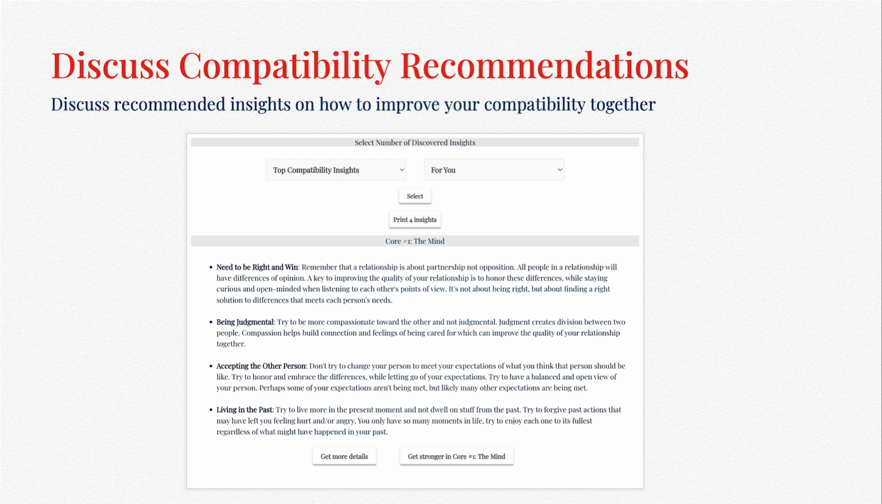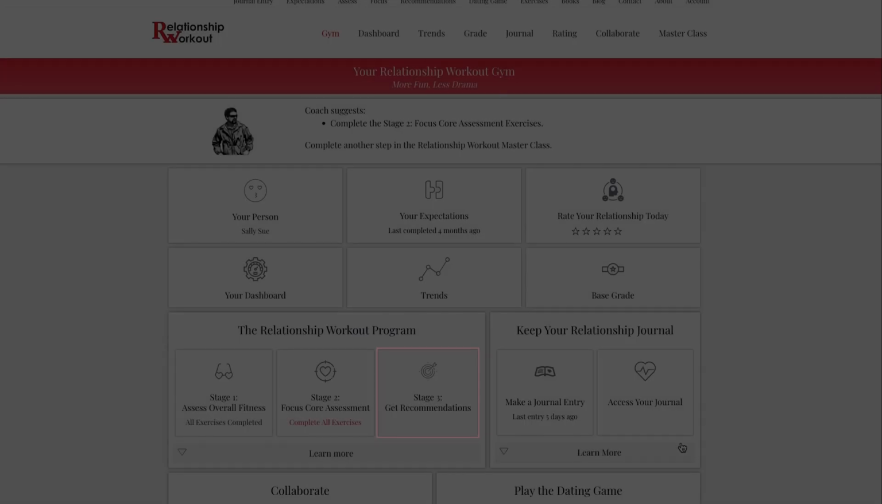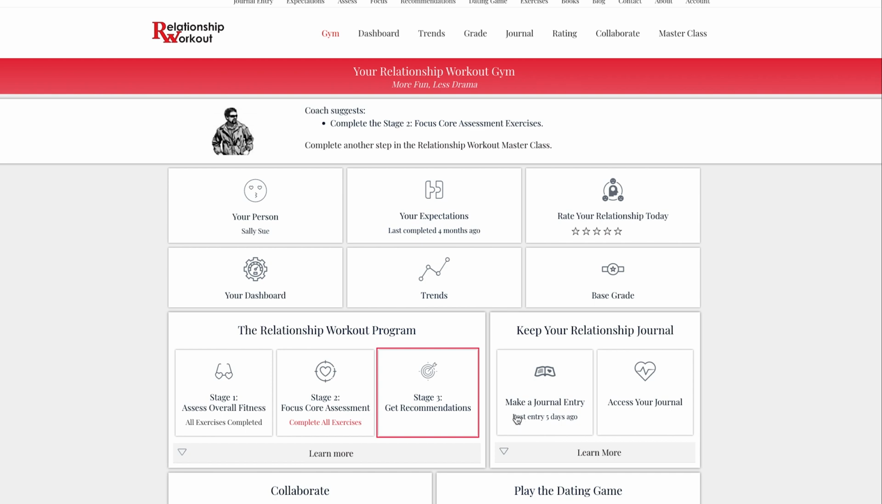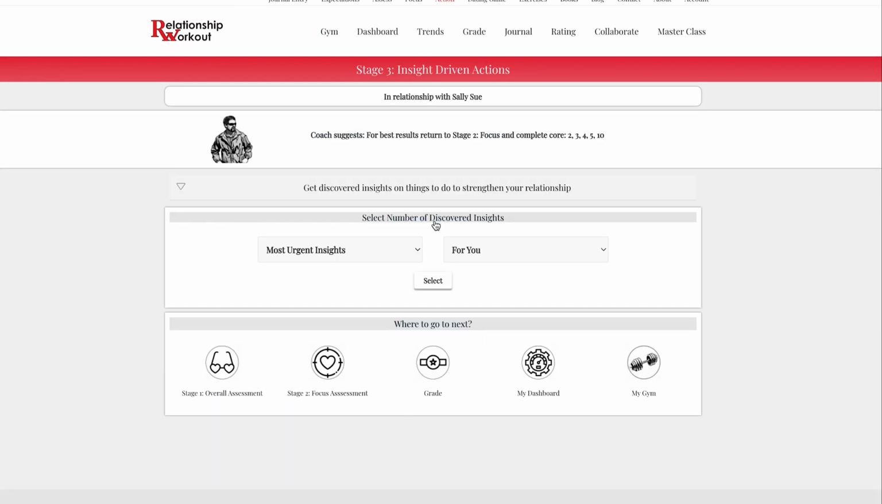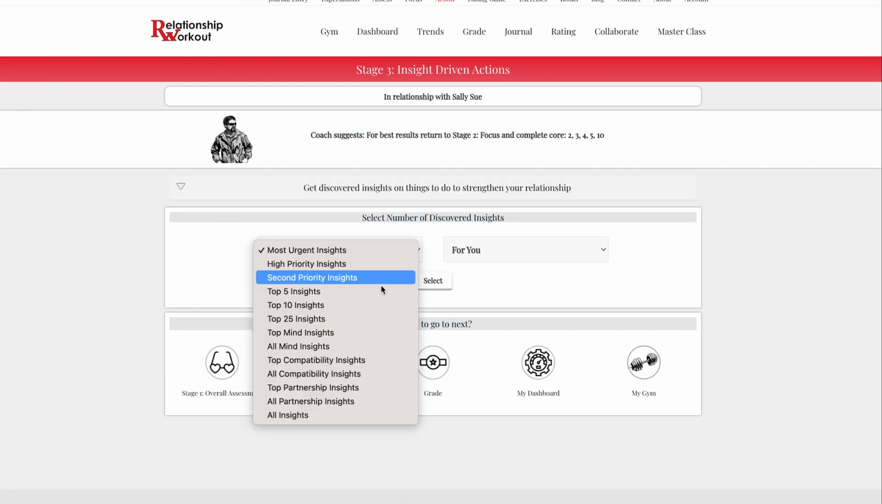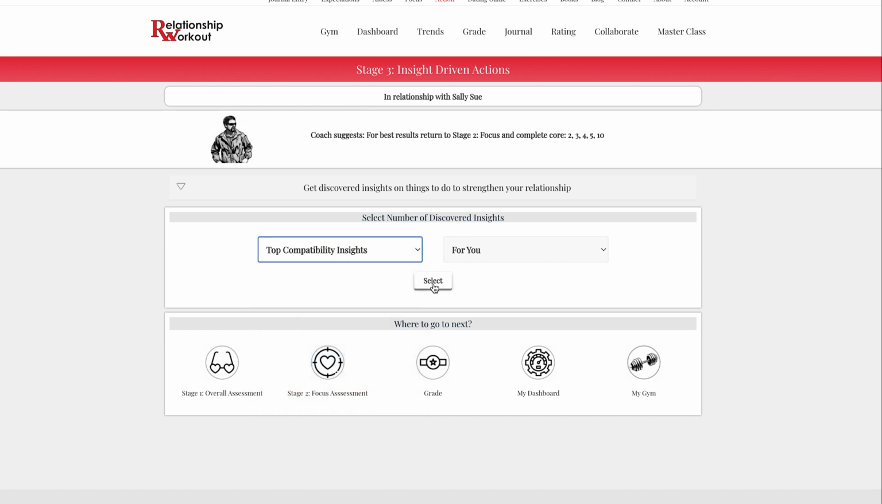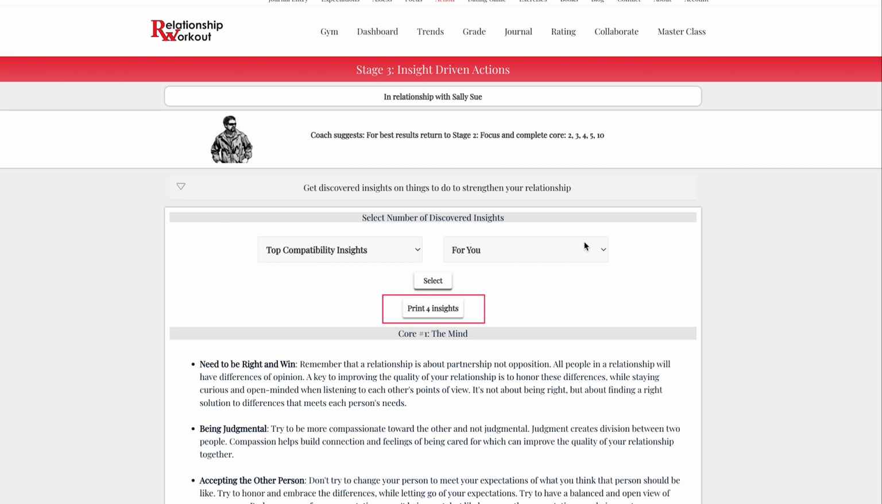A third way to review compatibility is through the Relationship Workout Program. Stage 3: Get Recommendations. If you want to see which recommendations involve compatibility, select Compatibility Insights. To help facilitate a conversation around these recommendations, you can print these to discuss with your person.